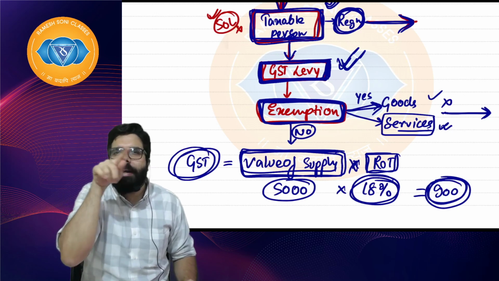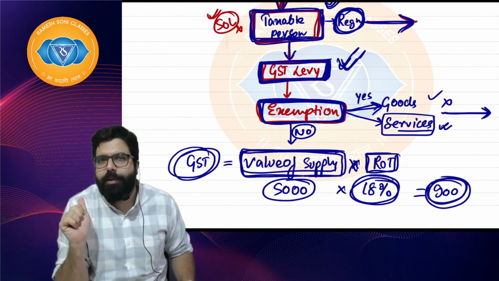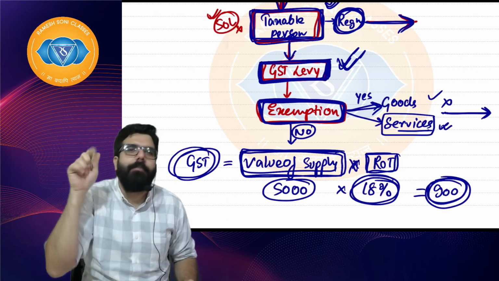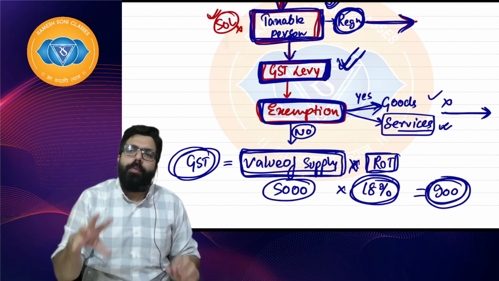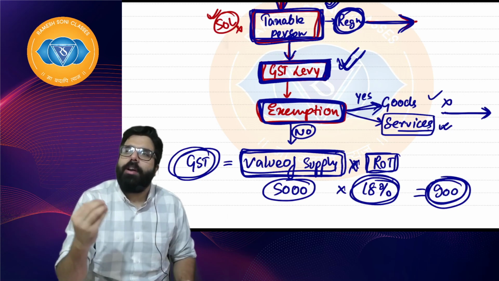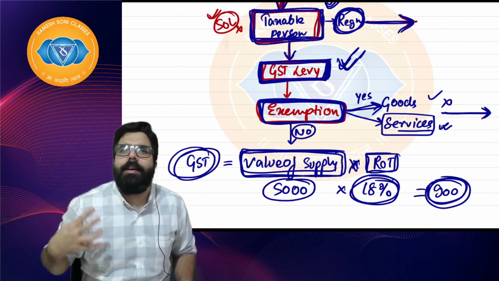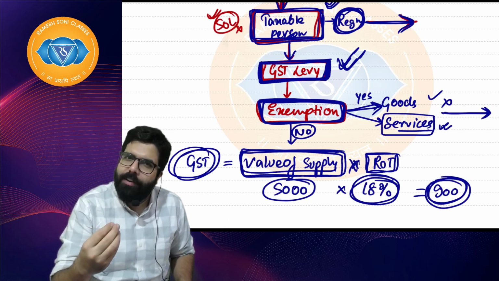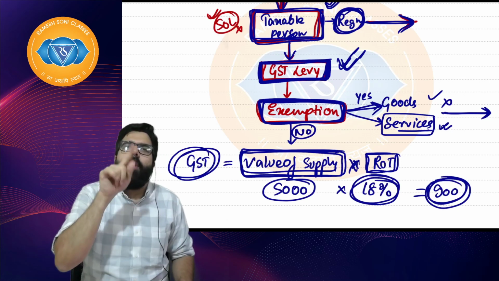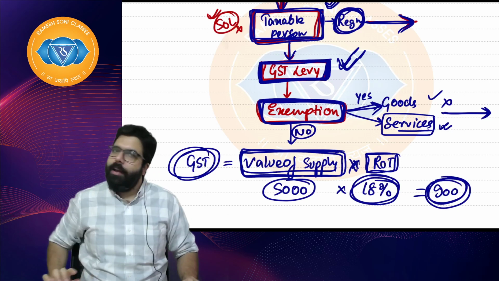For those goods, government have kept 0% as the rate. So whichever are the items which are a basic public necessity item, government have gone ahead and told, either we will exempt or keep the rate as 0%. I hope everyone is clear.